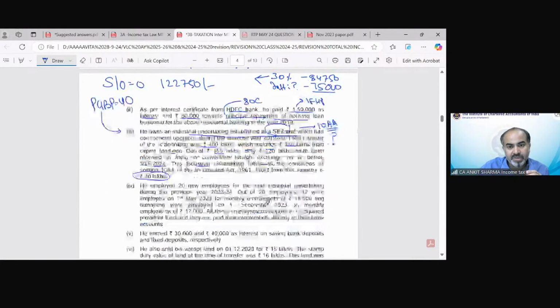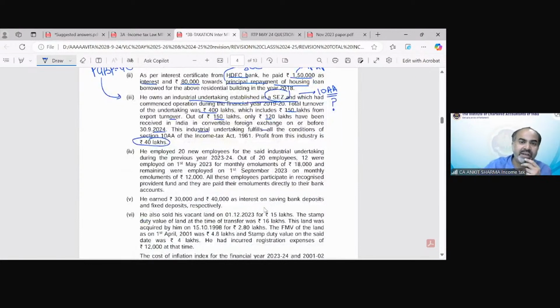Any other information? Let's see. He employed 20 new employees. This is for deduction under section 80JJAA. So we will take it when we complete our income information. Now there is interest income information given: 30,000 and 40,000, savings deposit 30,000 and fixed deposit 40,000. This is my income from other sources.